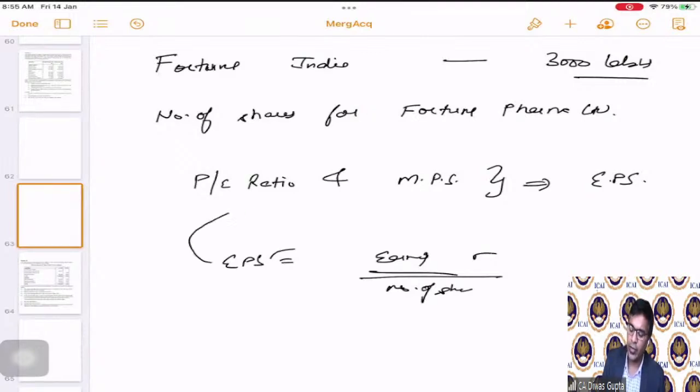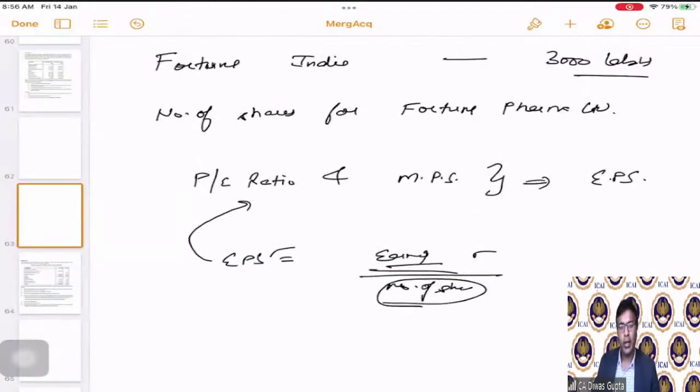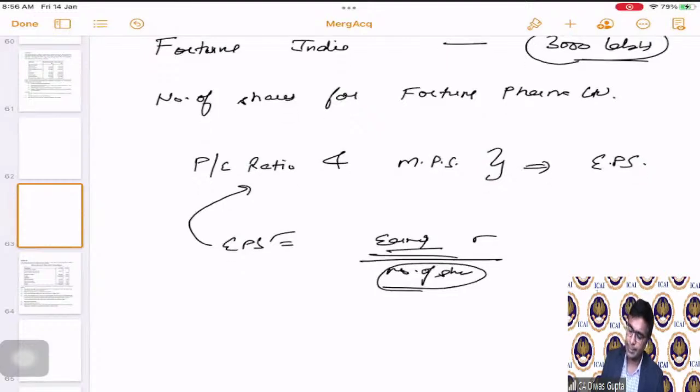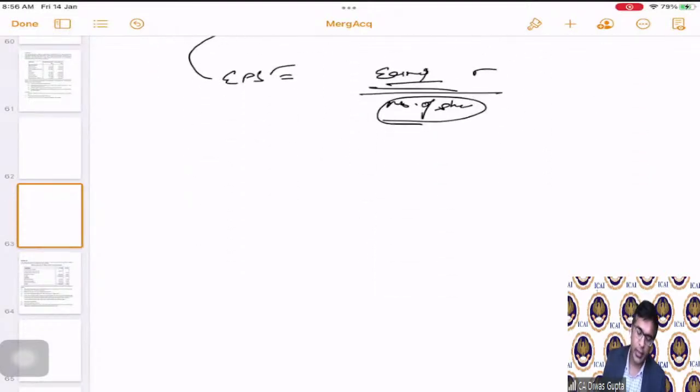EPS we will calculate from here. Earnings we are already given. We will be able to come to the number of shares basis this formula. So that means those number of shares will be issued to these 3,000 lakhs equity shareholders in Fortune India. Okay. Now let us calculate.